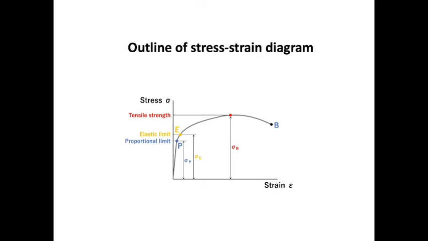A stress-strain diagram indicates the relationship between stress and strain. Various parameters, which include mechanical properties, are defined in association with the diagram. Here, we briefly introduce important parameters determined in the stress-strain diagram.